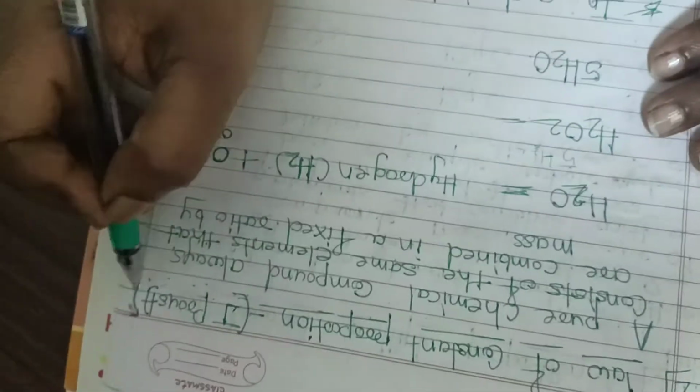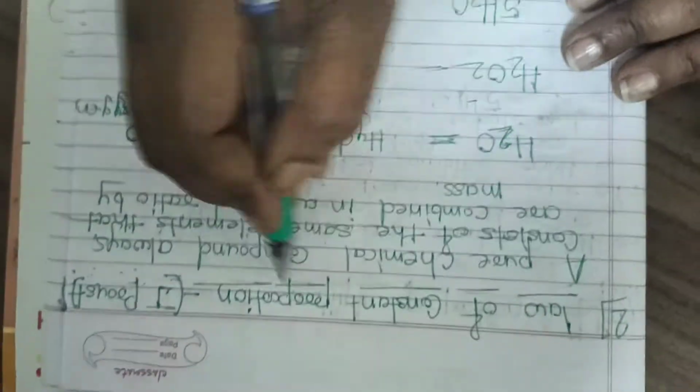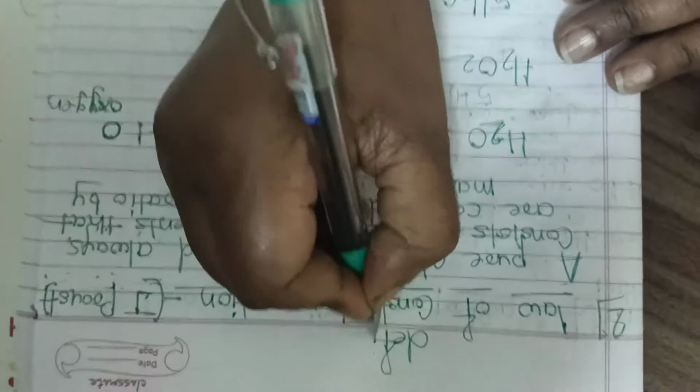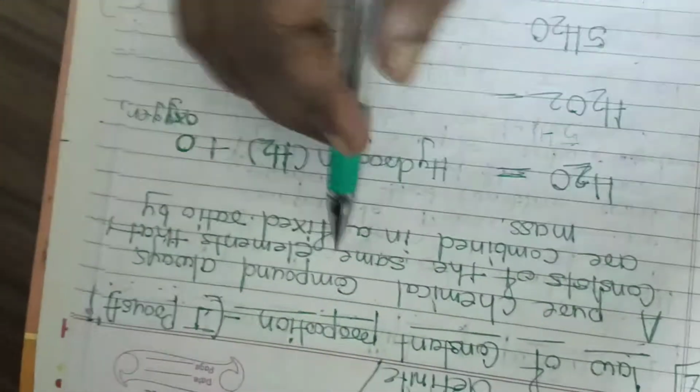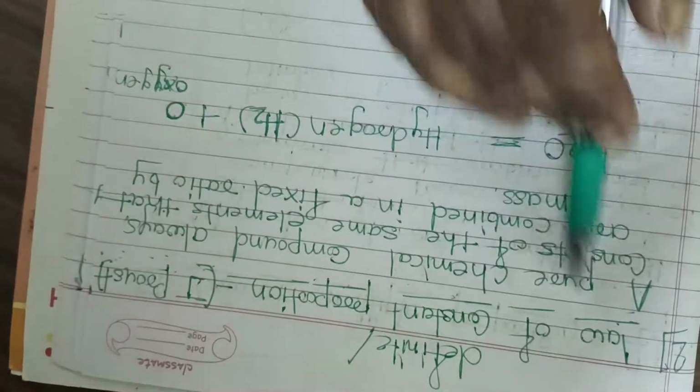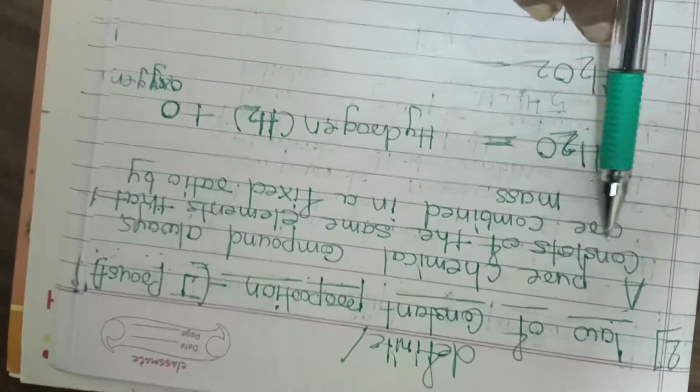In your book there is a reference to it, you can go through it. He was also a chemist, and his name was John Proust. What is his law? The law of constant proportion. It is also called the law of definite proportion. By the name also you can understand. So we will see the first statement.